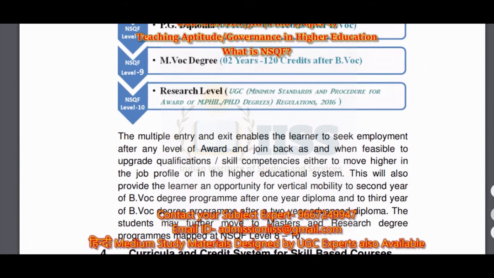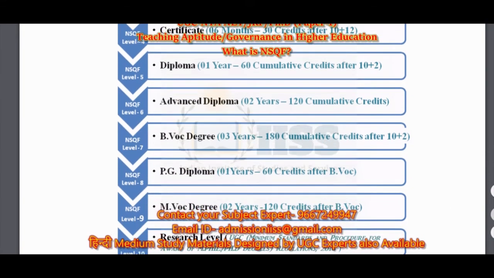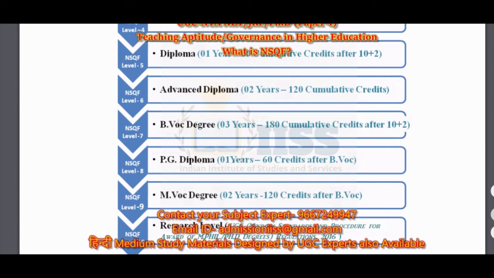There can be a question, which of the following types of institutes are not related with NSQF. So if you see the option community college of skill development, yes, it is related. You see the option Kaushal Kendras, yes, it is related. You see the option vocational colleges, yes, they are related, they are in University of Delhi. So these are the three institutes which you have to remember: community college of skill development, Kaushal Kendras, and the vocational colleges. So that's it about NSQF. You just have to remember these factors.